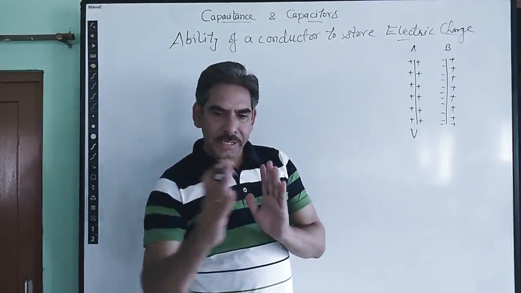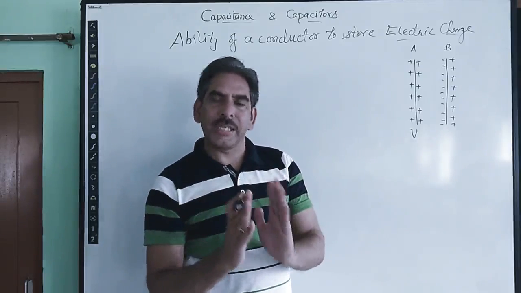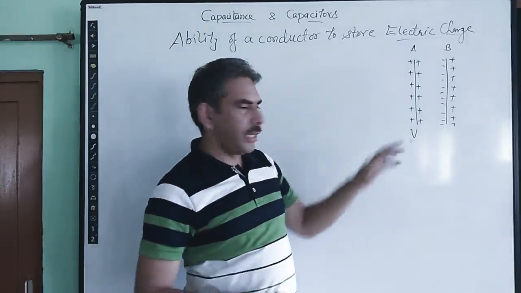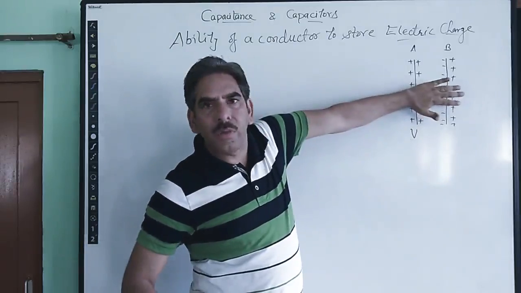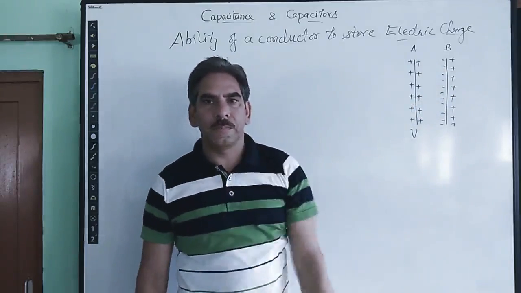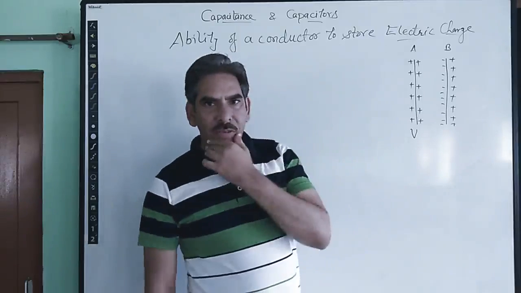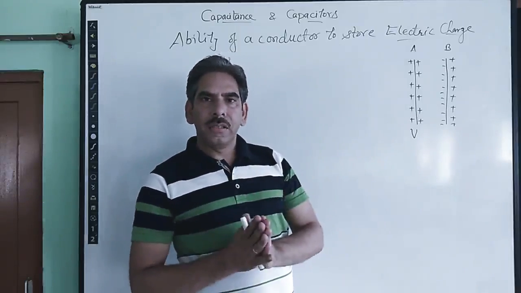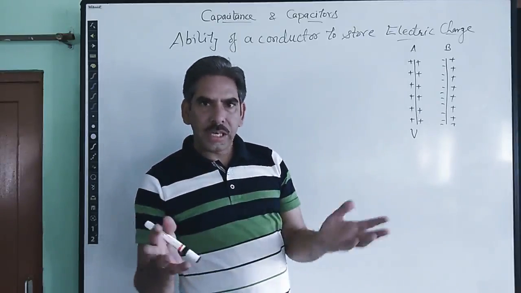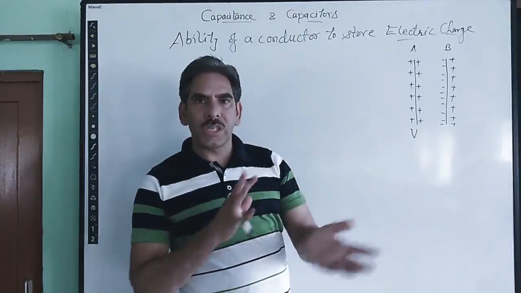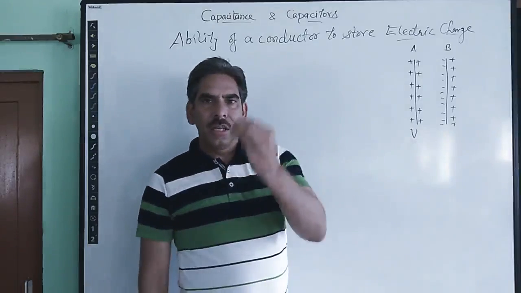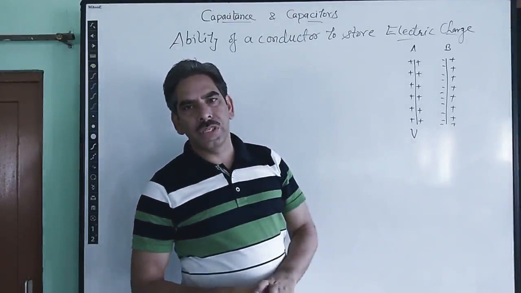Because by bringing an identical plate, we are using two plates instead of one, we are increasing the capacity of the device, plate A. So as a whole, this system of two conductors or two conducting plates is called a capacitor. These plates may be spherical, parallel, or cylindrical. There are different kinds of capacitors depending upon what shape of plates we are using.